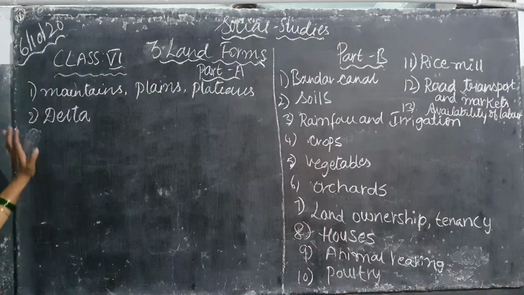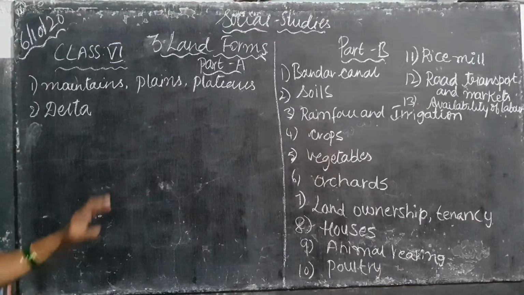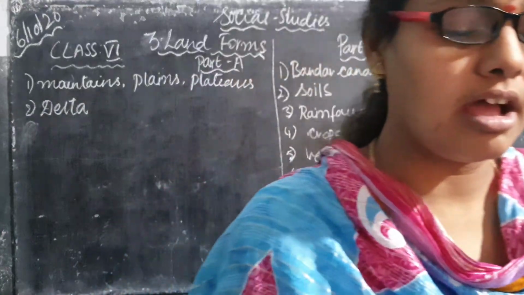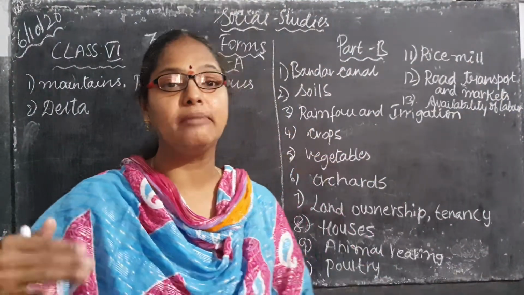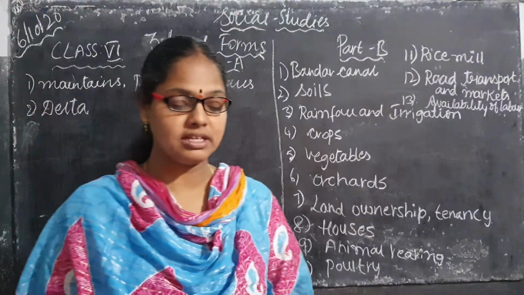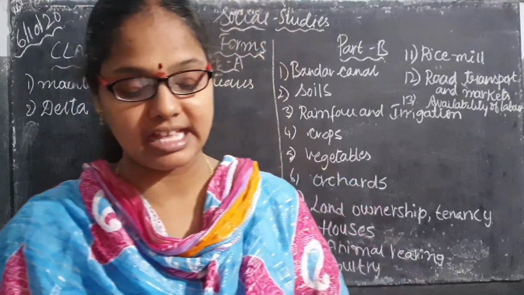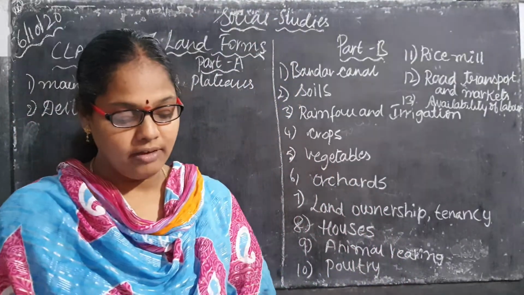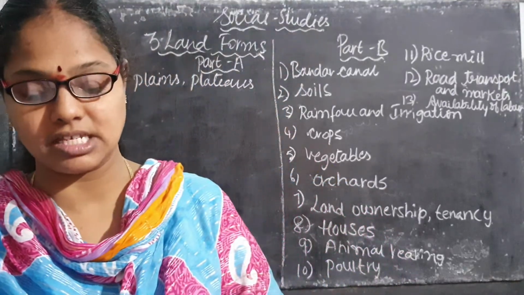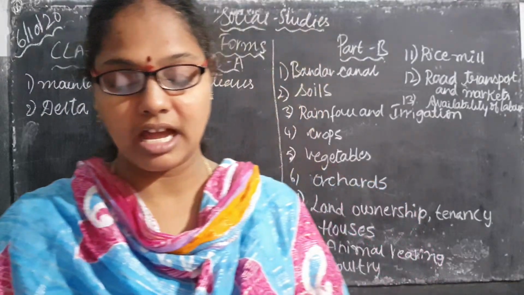Before knowing the meaning of landforms, first you have to know the meaning of mountains, plains and plateaus. Isn't it, children? Generally in the 5th standard you have a little bit of idea about mountains, plains and plateaus. And here one more thing, children: the highest peak. Mount Everest is considered the highest peak, whereas the highest peak in India is Kanchenjunga.